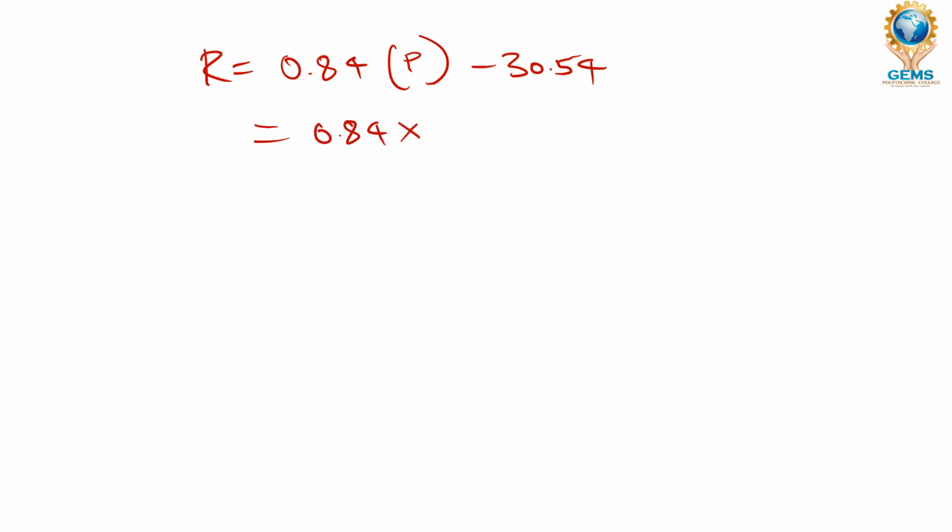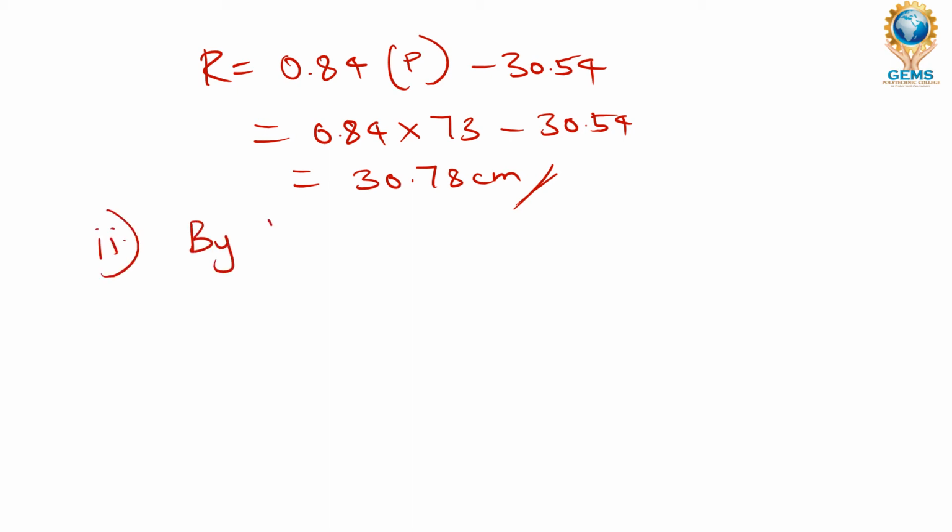So the runoff formula is R equals 0.84 into P minus 30.54, right? So 0.84 into our rainfall, which is given in the problem as 73 centimeter, minus 30.54. Calculate and you will get this answer, refer to it, 30.78 centimeter. And now we are going to apply Binny's to find the yield.